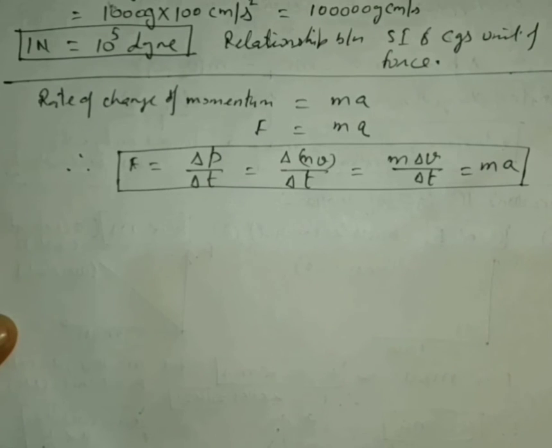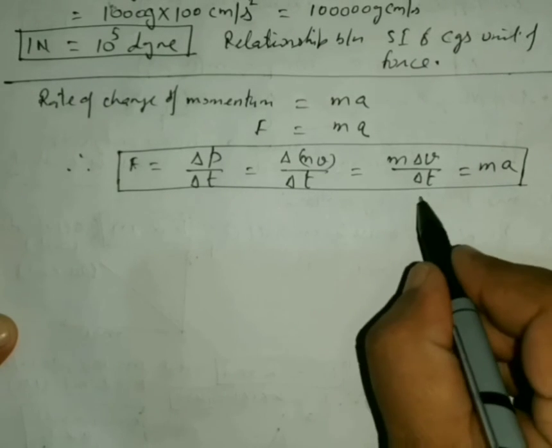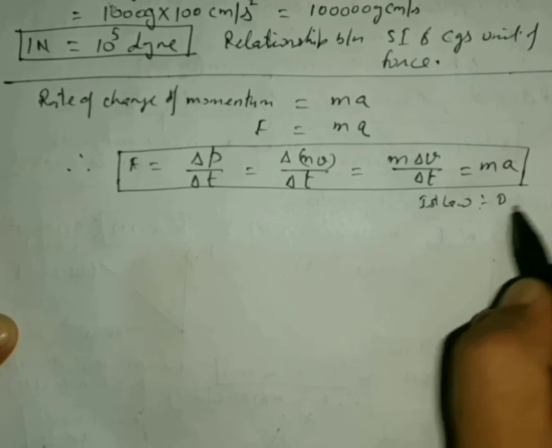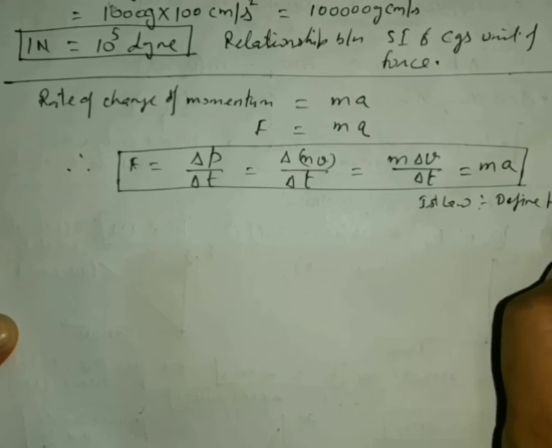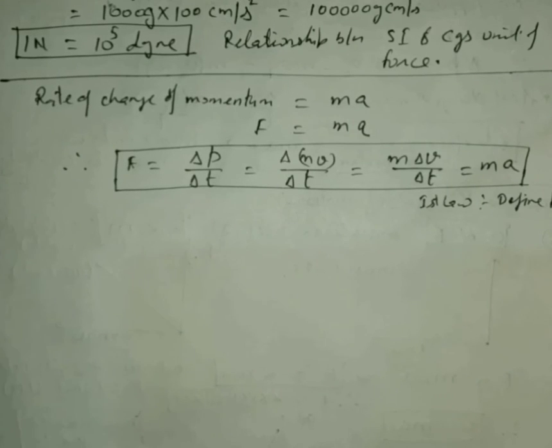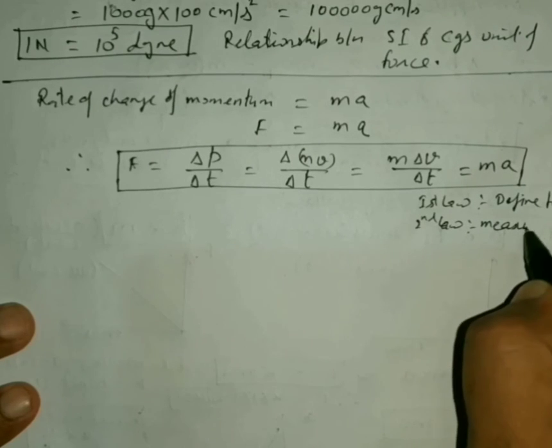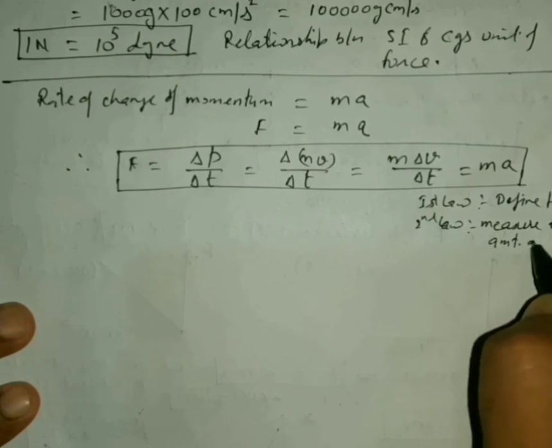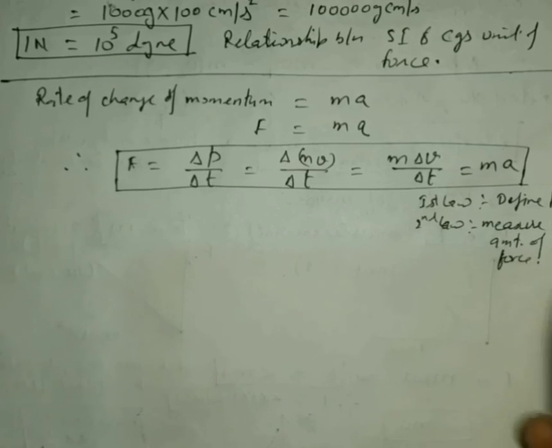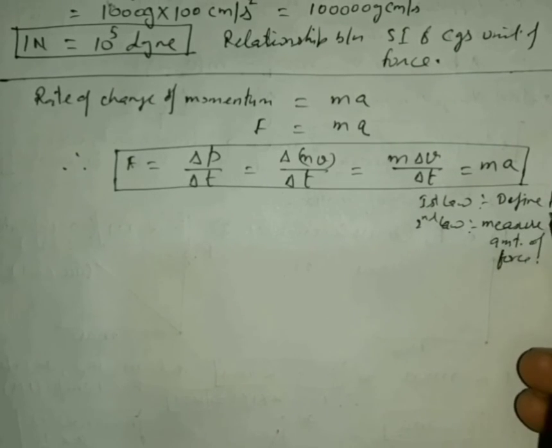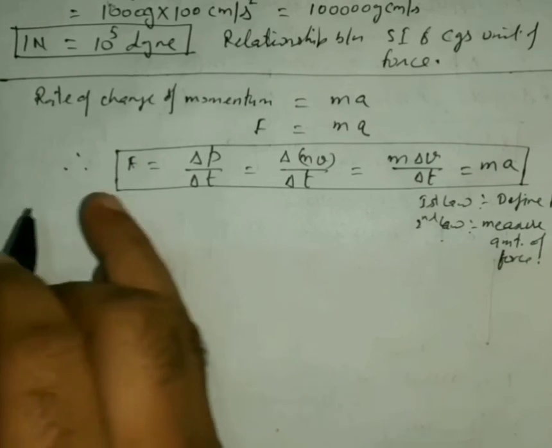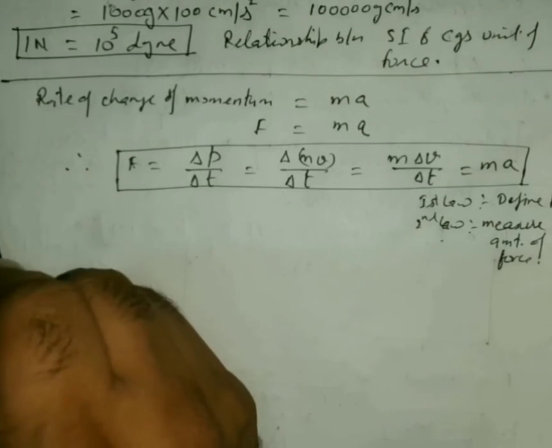In the first law, it is used to define force, but we were not able to calculate it. Now the second law measures the amount of force. Sometimes we say that the first law gives the qualitative study of force, whereas the second gives the quantitative, meaning it defines the force in terms of quantities that can be measured. Now combining all these things, we can write the statement for Newton's second law.